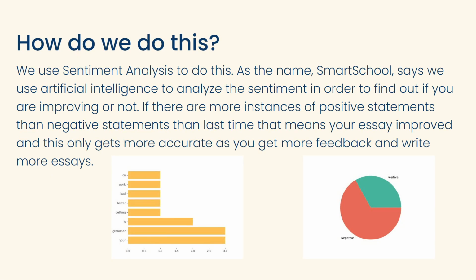So how do we do this? We use sentiment analysis, as the name says, SmartSchool. We use artificial intelligence to analyze the sentiment and the actual meaning of the words. So if the words say, "Hey, you know this is very good. This is very well written," we can understand, "Hey, this is good positive feedback." However, if it's even more complex, we can still do that.